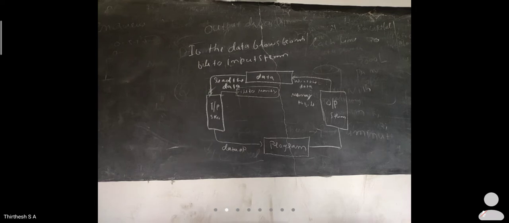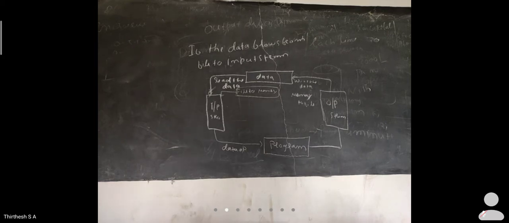So there are two kinds of operations in the file. If you take out the data from the file, it means you are reading the data from the file. If you put data into the file, then we are writing data to the file. So there are two streams.